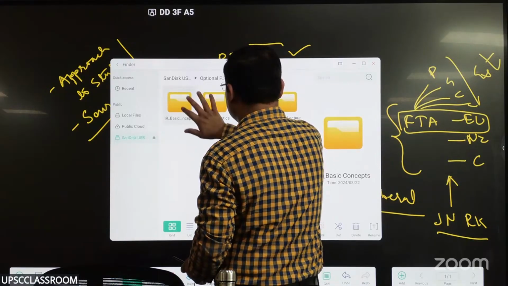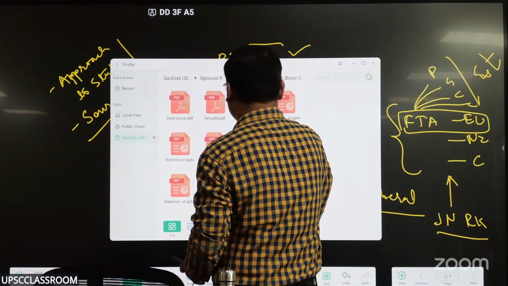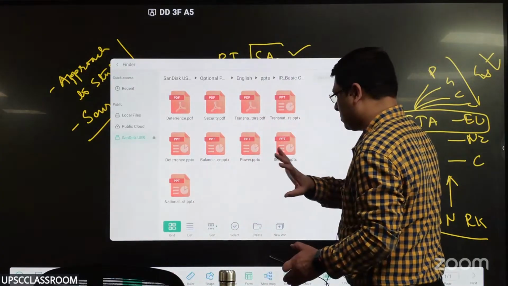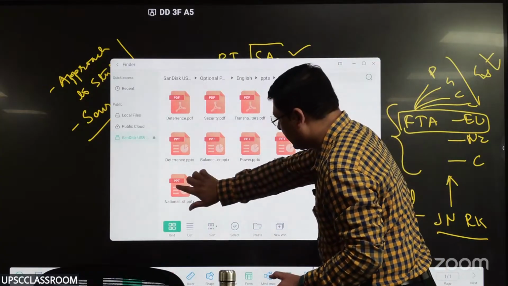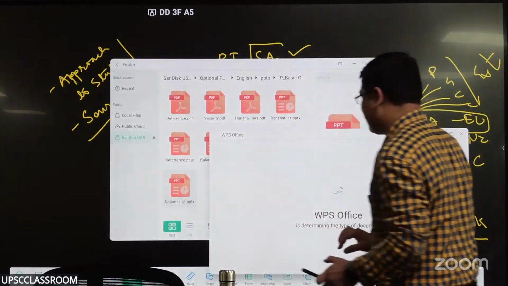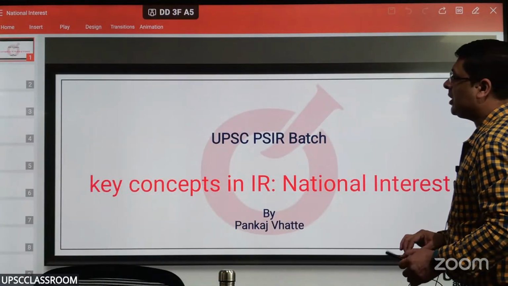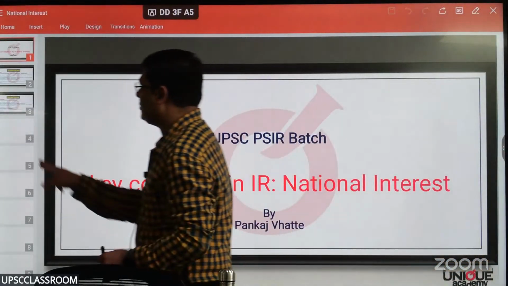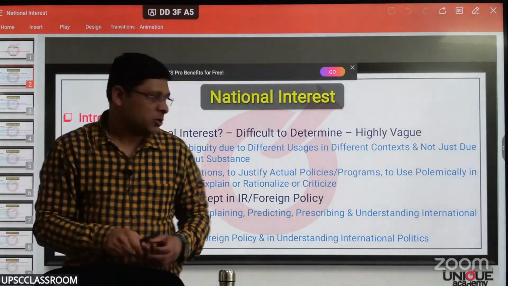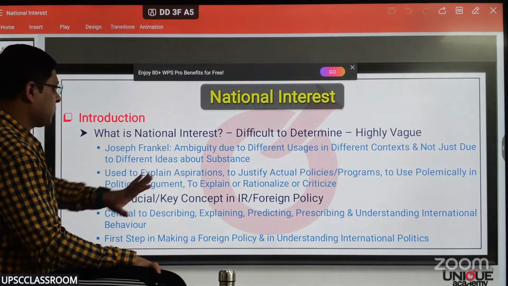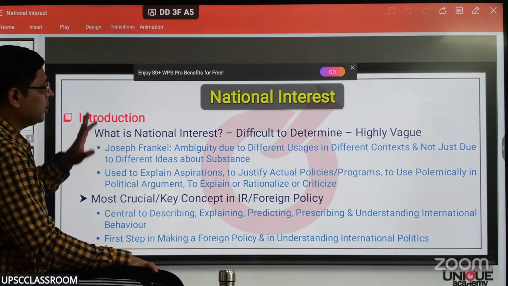IR basic concepts. हाँ, we can open any one. So national interest जो पहला है सिलेबस में, उसको प्लेन सिंपल तरीके से नहीं पढ़ना है, उसको कैसे पढ़ना है as far as PSIR is concerned, right? So this is the basic introduction of national interest.